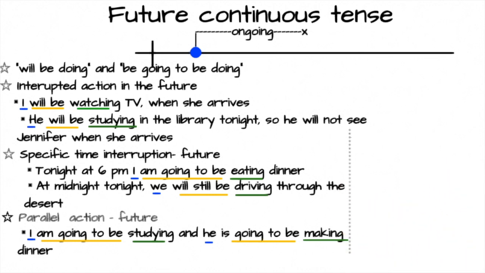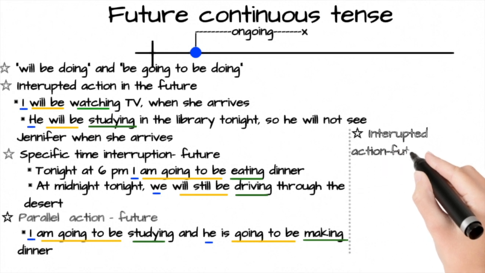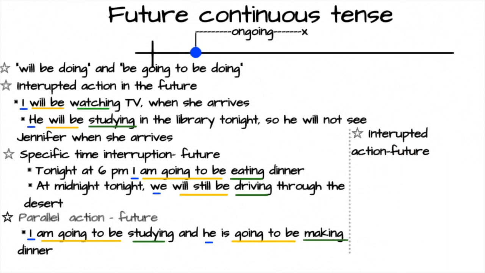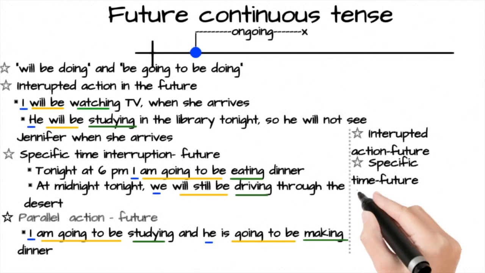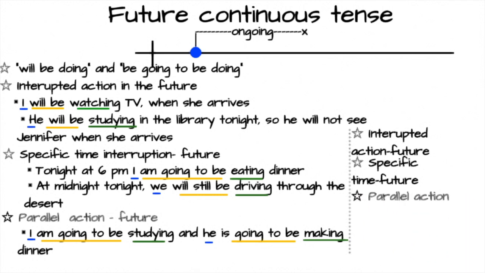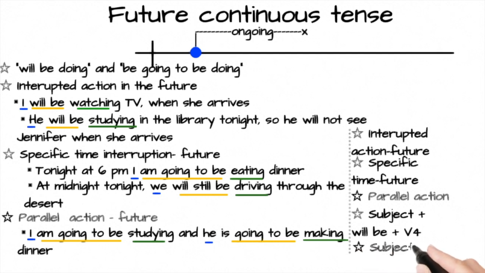Let's do a quick recap. A future continuous tense is used for interrupted action in the future, specific time of interruption in the future, or parallel action in the future. So the structure is subject plus will be plus V4, that's the ing form, and subject plus am or is or are plus going to be plus present participle, that is the V4 form.